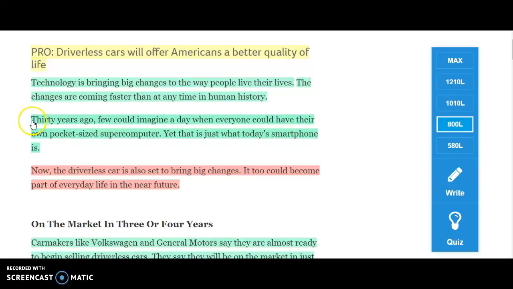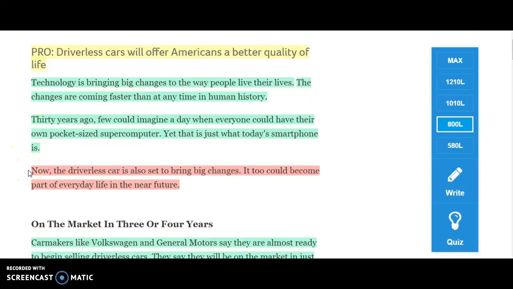It says 30 years ago, if you could imagine a day when everyone could have their own pocket-sized computer, yet that is just what today's smartphone is. 30 years ago, smartphones were not a widespread idea. Now they are. Those are provable facts.